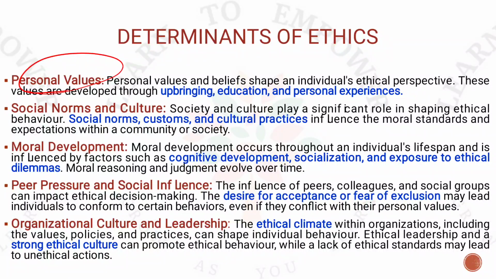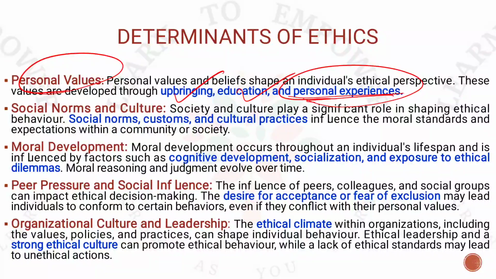These personal values come to a person over the period of his upbringing, through his education and through his personal experience. Whenever personal experience comes into the picture, you should always imagine that every child who is born in this world is not a criminal by birth, right? Every child is an innocent child. Whether the child will become a criminal or an innocent person or a good citizen depends upon how the upbringing of the child has happened, right or not? When you study the psychological background of people who are involved in social crimes, you will find these people have had a disturbed childhood or some kind of atrocious childhood they might have seen at a very early or very tender age, right?